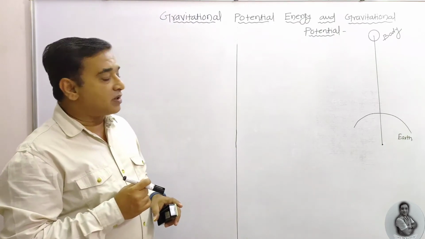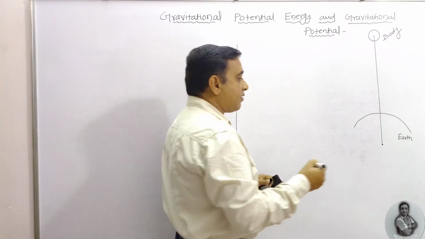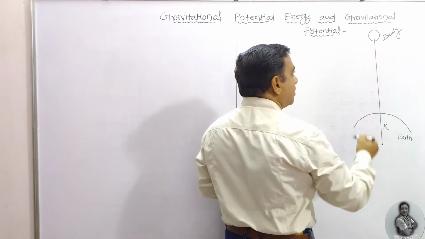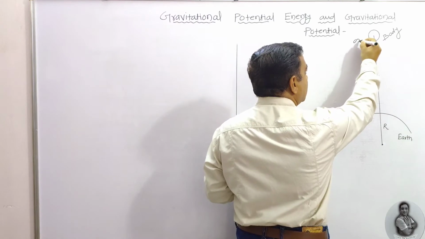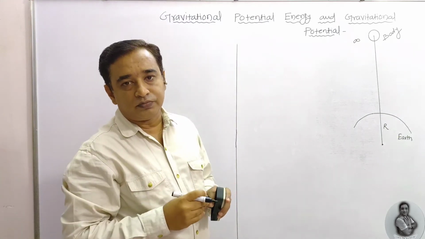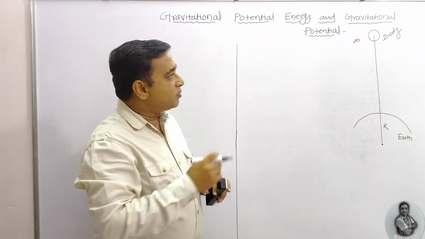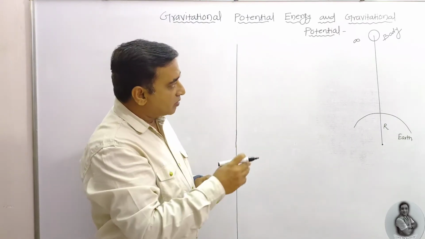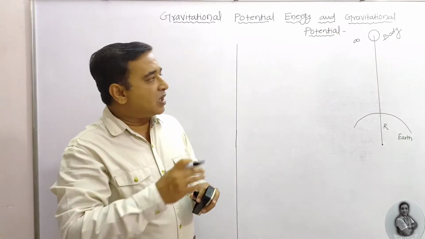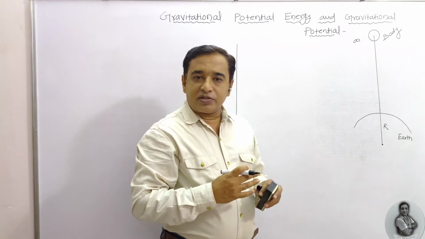In this one we are going to see the diagram first. Say this one is the earth and it has some radius r, and one body which is at an infinite distance. Infinite means no limit. Where exactly it is situated, we don't know. It is a very large distance. If the body is at infinity and an external force is applied on that body, it will come from infinity within the given gravitational field.